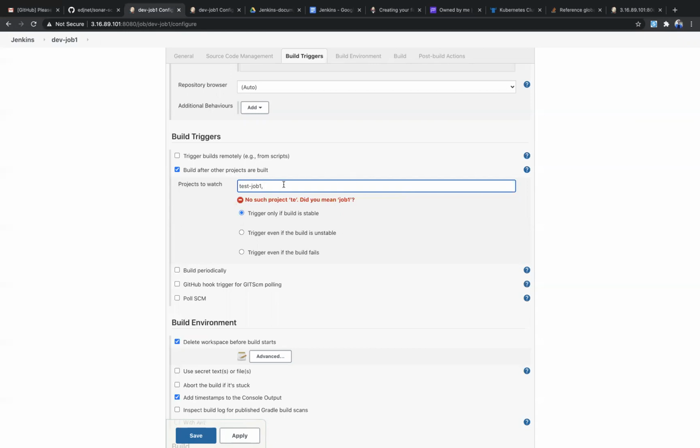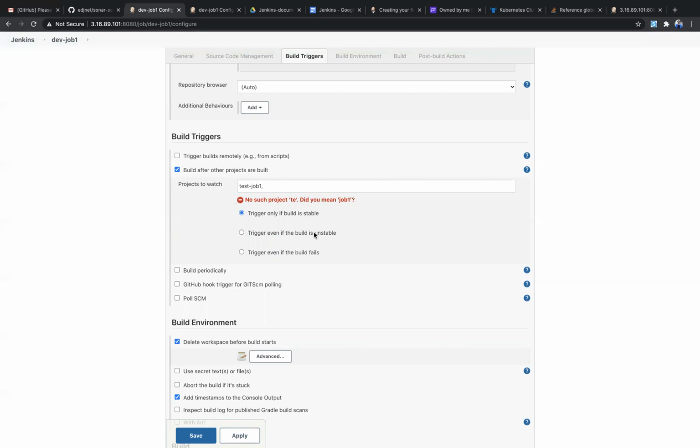So what is going to happen here? If I trigger test job 1, this current job is going to trigger. I have given test job 1. Don't worry about this error. If I apply and save, you can set the condition: build is stable, unstable, or build fails. Stable means successful.